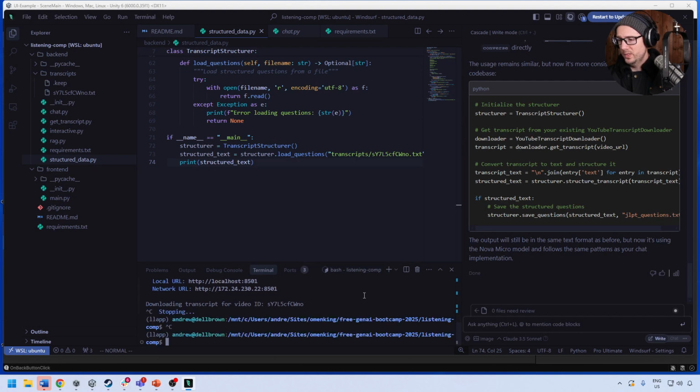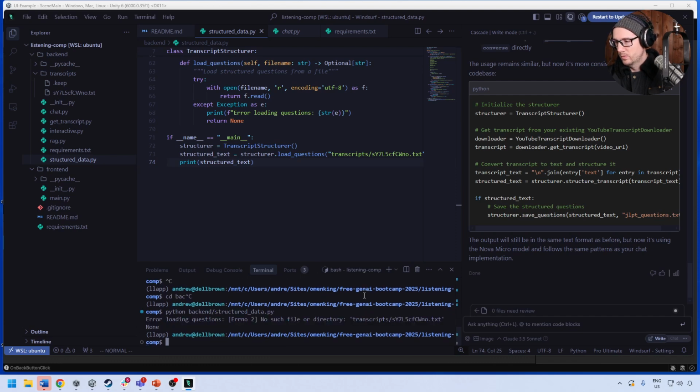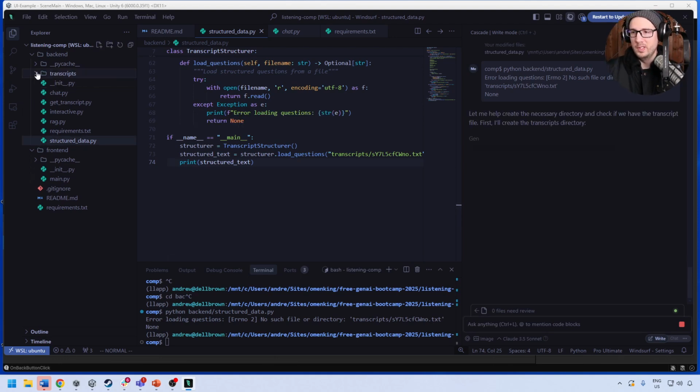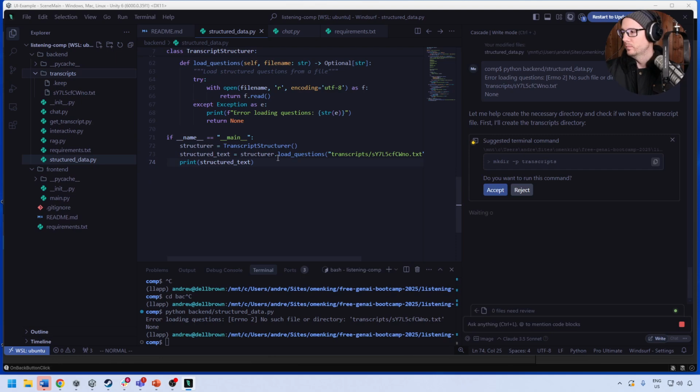I'm going to stop this. I want to go into the backend. I mean, you could also probably just run it from here. So say python backend structured data. So it's saying transcripts, no file here. Let it solve it on its own, but the file is clearly there. But maybe it's because it's within backend. I'm not sure.